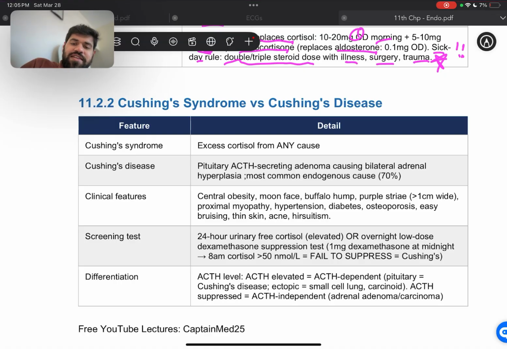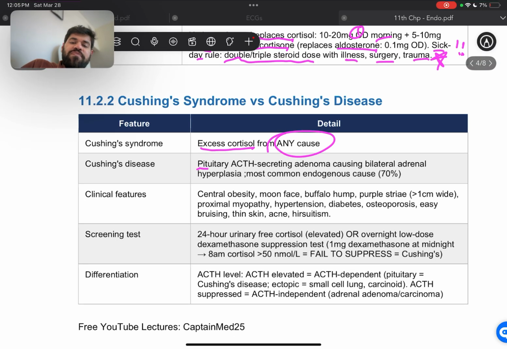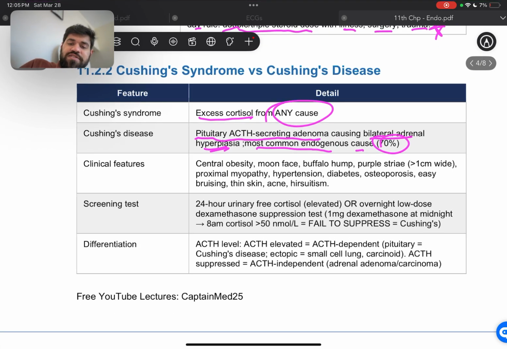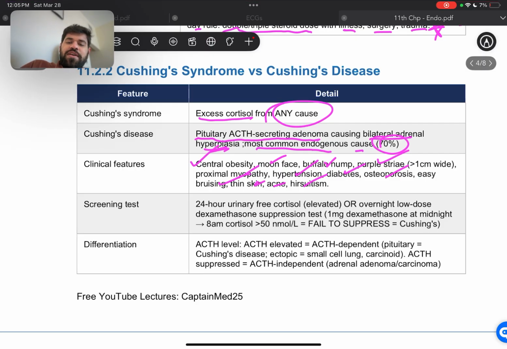Cushing's syndrome is just excess cortisol from any cause, whereas Cushing's disease is because of a pituitary ACTH-secreting adenoma causing bilateral adrenal hyperplasia, and is the most common endogenous cause, in 70% of the cases. Then clinical features: central obesity, moon face, buffalo hump, purple striae, proximal myopathy, hypertension, diabetes, osteoporosis, easy bruising, and thin skin, acne, and hirsutism. These are the definitive descriptions of patients that have Cushing's syndrome or Cushing's disease.